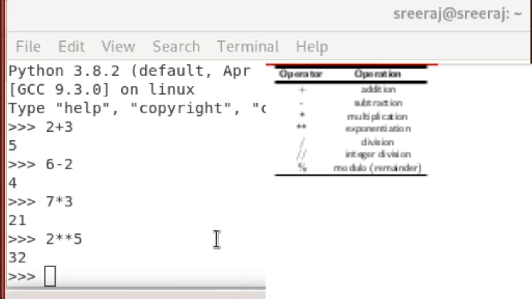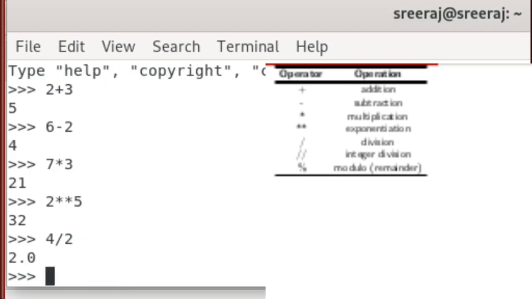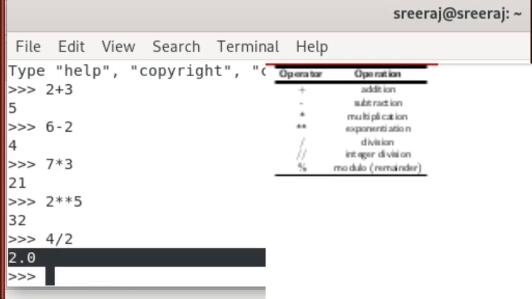Next, let's take 4 divided by 2. We got the answer 2.0. When Python evaluates this expression, the result looks a little different from what we have seen so far. The expression evaluates to 2.0 as opposed to just 2.